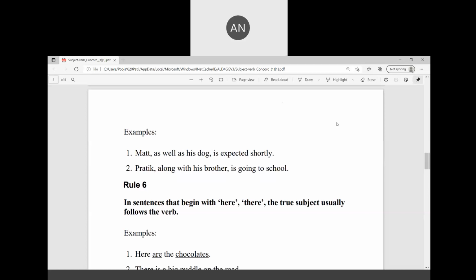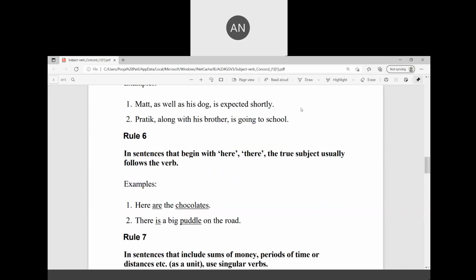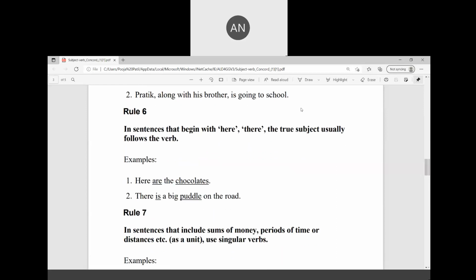Rule number 6. In sentences that begin with here, there, the true subject usually follows the verb. Here are the chocolates. In sentences that begin with here, there, the true subject usually follows the verb. There is a big puddle on the road.